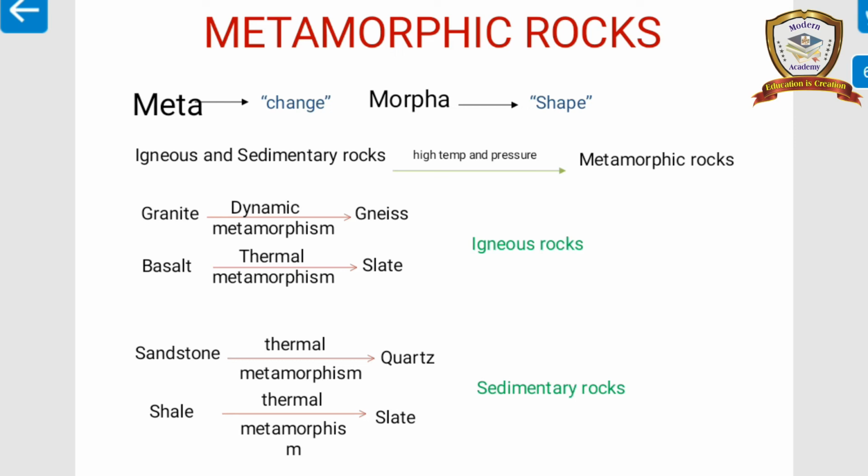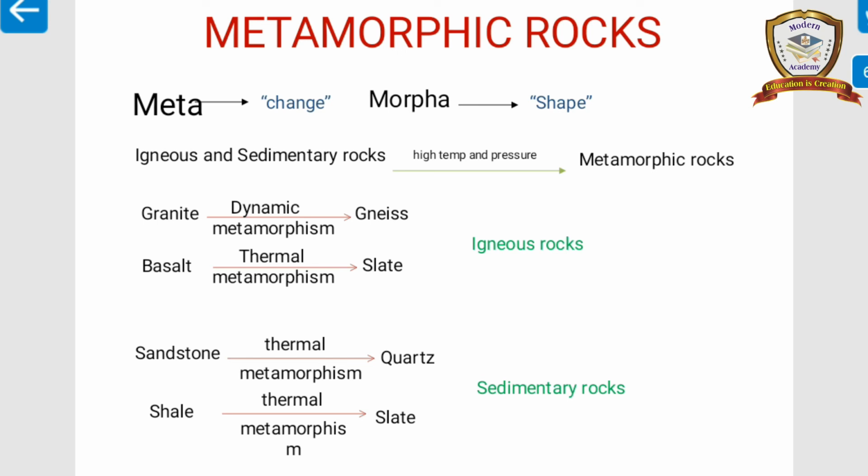If the change in the rocks is mainly caused by high temperature, then the process is called thermal metamorphism. If the change in the rock is mainly caused by high pressure, then it is called dynamic metamorphism.